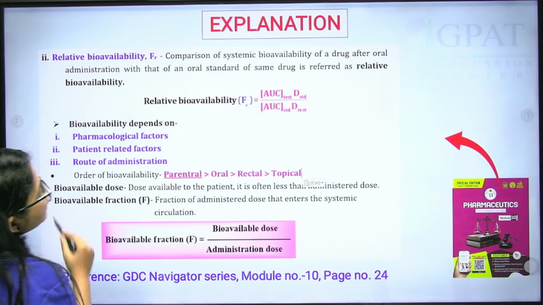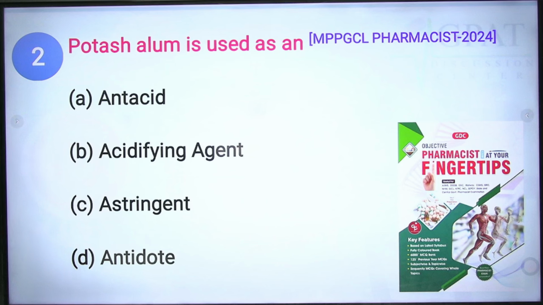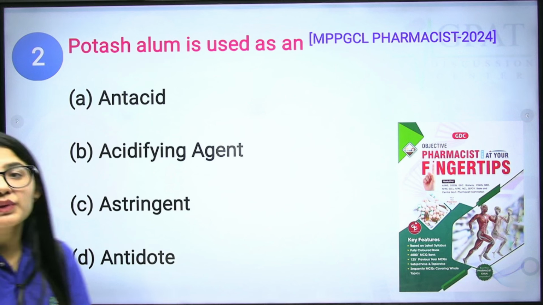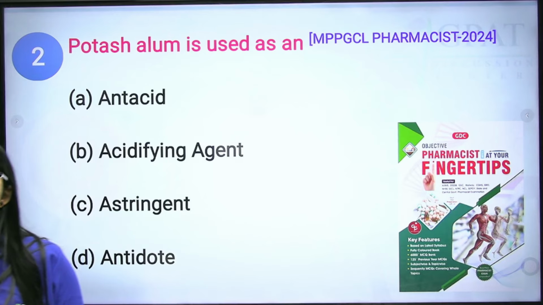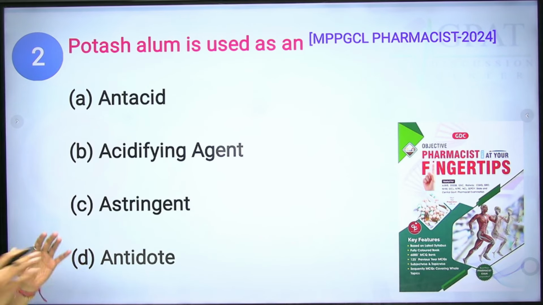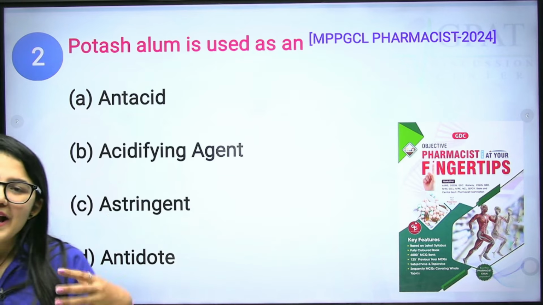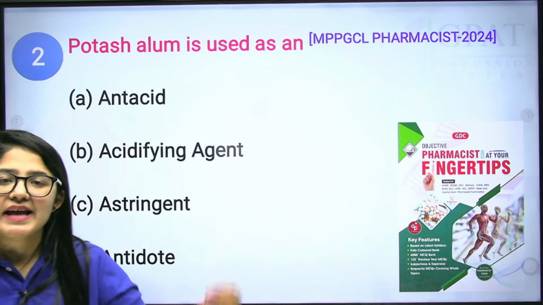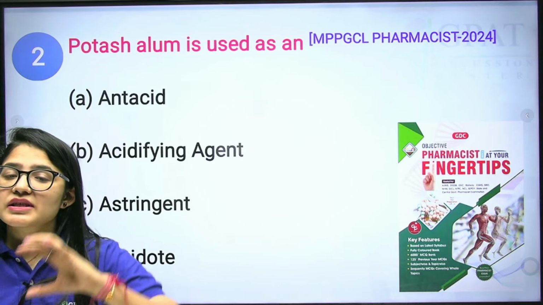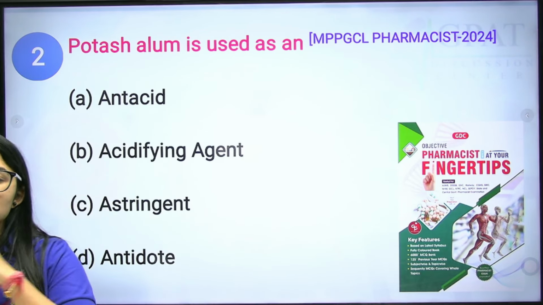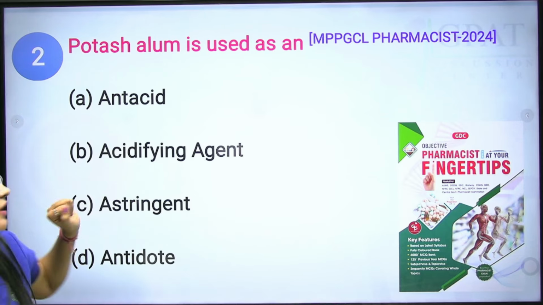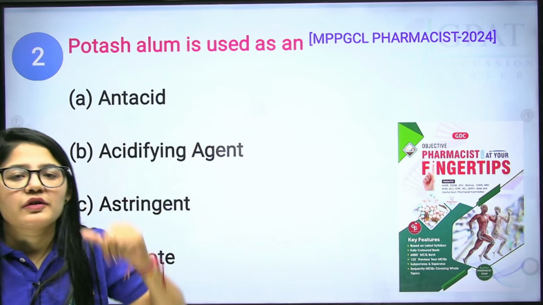Okay, now the second question. Potash alum is used as an, this is the previous year question from MPPGCL Pharmacist 2024. So what is an alum? Alum is a type of acidic agent, or we can say alum is acidic in nature and cannot work as an antacid, because the meaning of antacid is to suppress the acids, and it itself has an acidic nature. So obviously it is not a type of antacid.